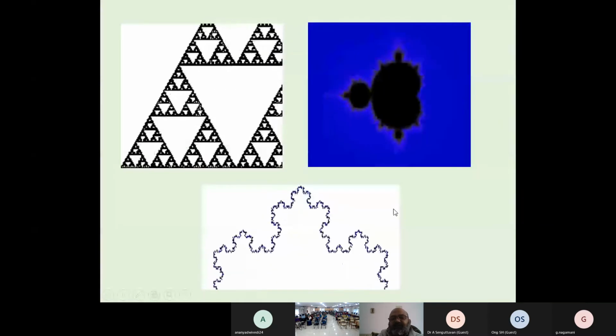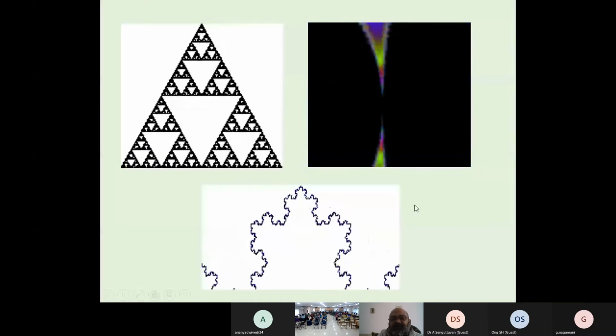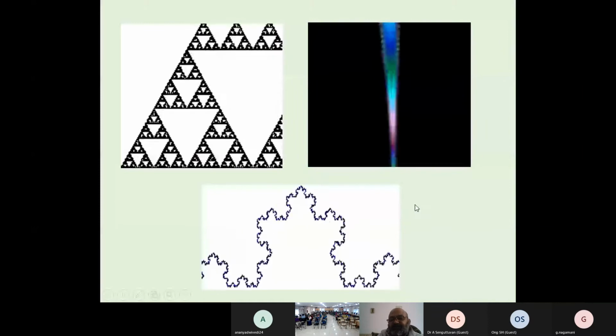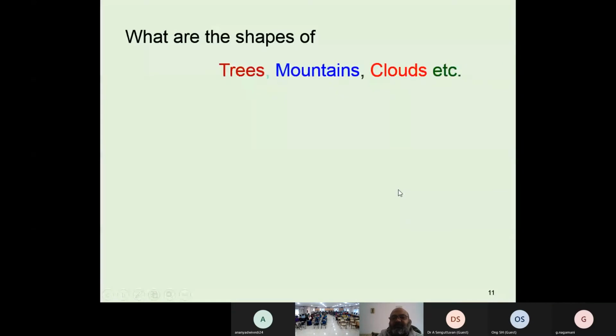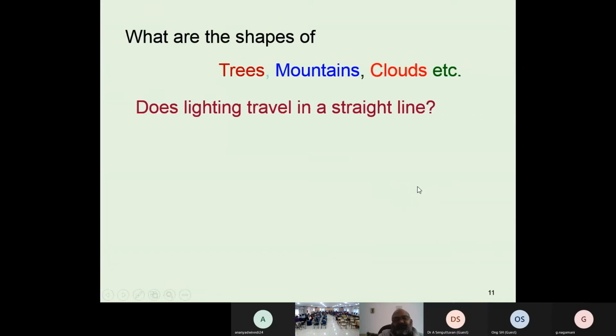There are a lot of kinds of fractals we have and we can generate. So here we now see the shapes of trees, mountains, and clouds. We have seen these shapes, but we should give them a name. We don't have a name, but we can say these are fractals actually.